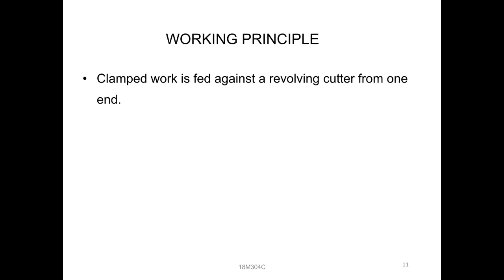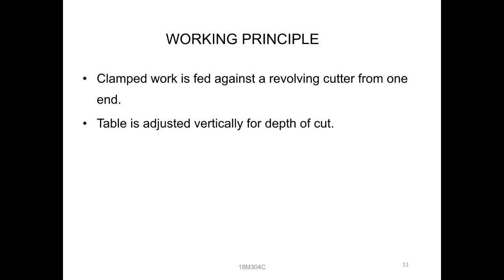Next, what is the working principle? In the working principle, the work is always clamped to the table, and the work is moved to the cutting tool. The table is adjusted in three directions. The cutter is a drum or disc type with cutting edges produced. You can observe the clamped work is fed against the revolving cutter from one end.